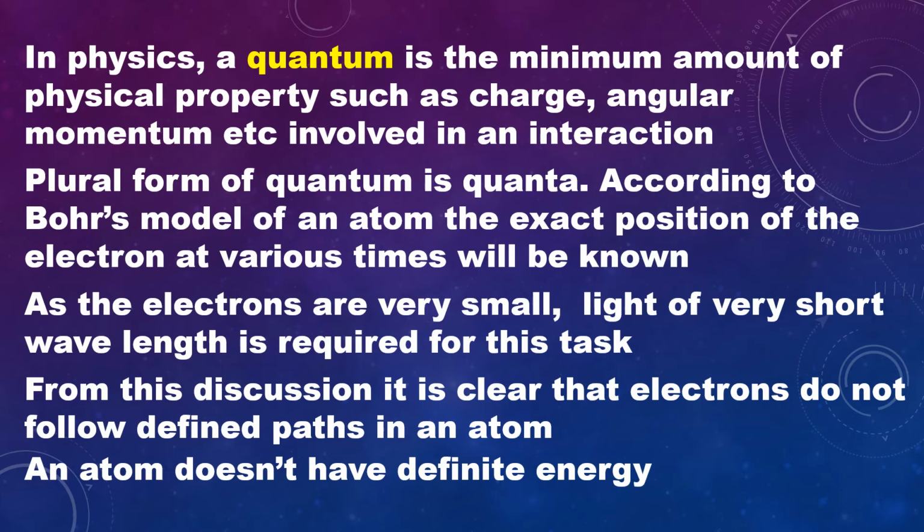This means that an atom does not have a definite boundary. As a result, it is not possible to pinpoint an electron in an atom. Under these circumstances, in order to understand the properties of electrons in an atom, a quantum mechanical model of an atom was developed.